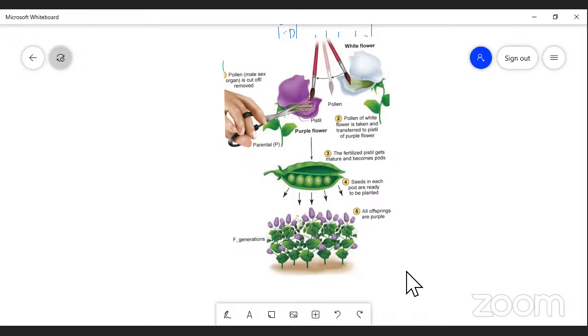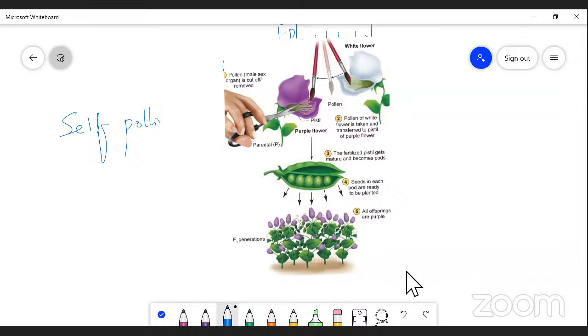Because it's an annual plant, right? The nature of the plant is annual, and he conducted a number of experiments, concentrating only on self-pollination, right? Hence he could make a number of findings, a number of variations in Pisum sativum. That is one of the reasons. And he also maintained accurate data and statistical values, right? He maintained accurate data.